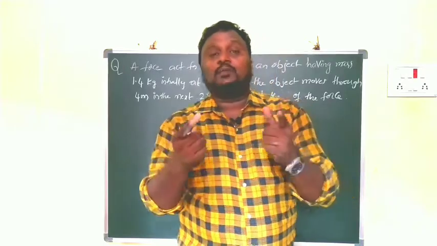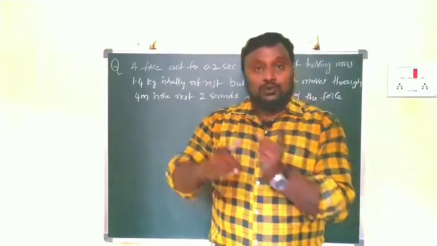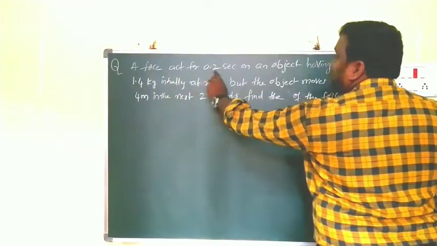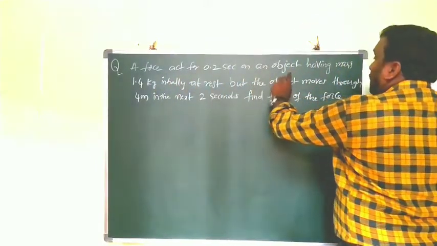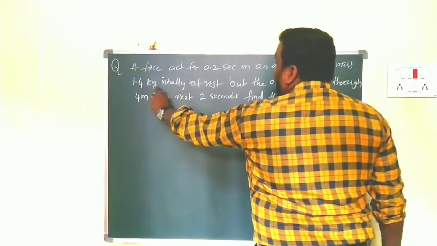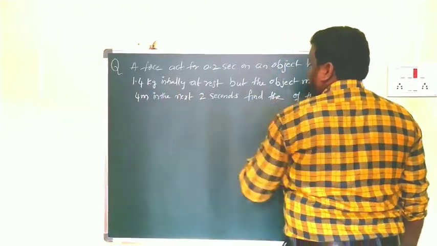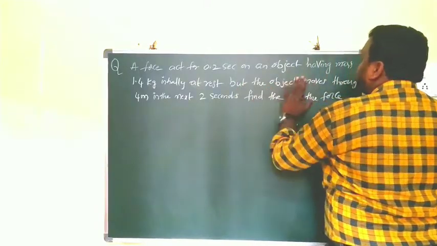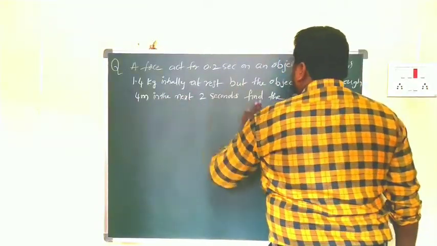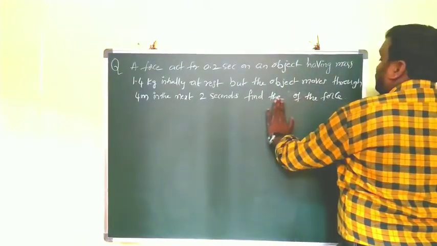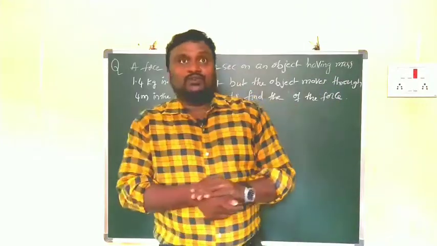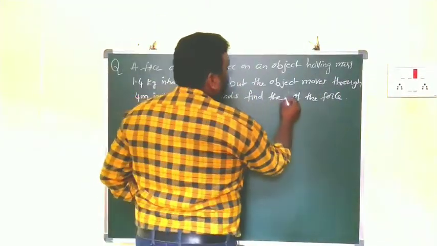Okay, I am going to the topic now. Here one problem is on the board. Let us check it. A force acts for 0.2 seconds on an object having mass 1.4 kg, initially at rest, but the object moves through 4 meters in the next 2 seconds. Find the magnitude of the force.